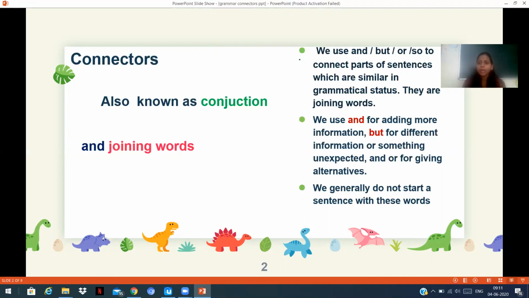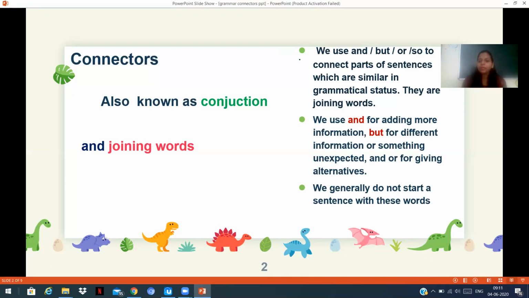The second one says we use and for adding more information. So when do we use and? We use and for adding more information, like I have to go to school and do my homework. And means adding more and more to the information. But is for different information or something unexpected. When do we use but? But is used for different information.